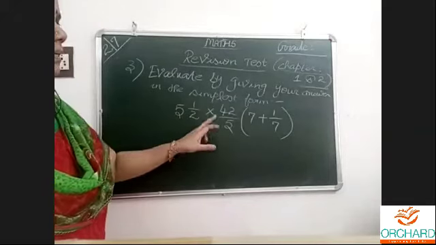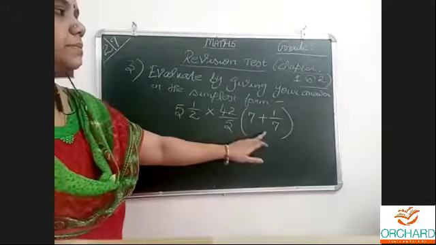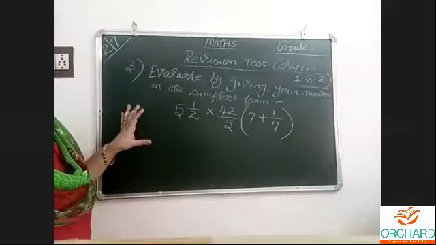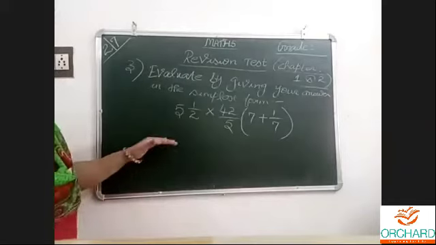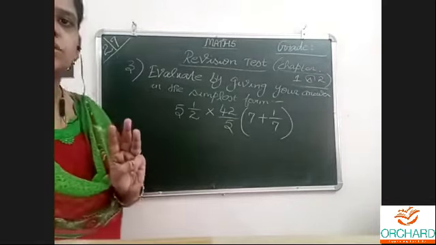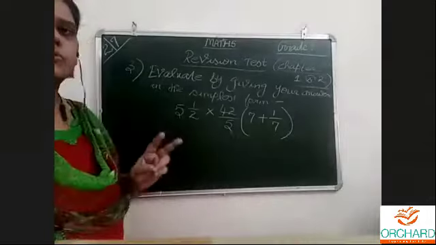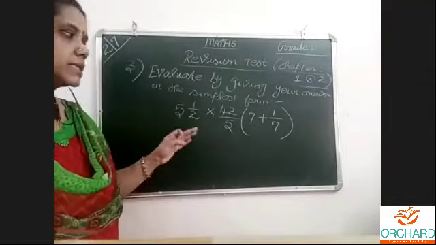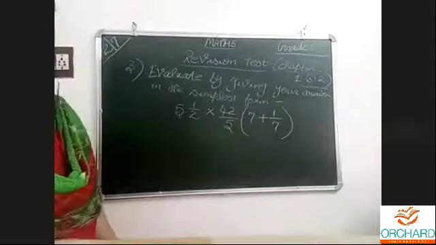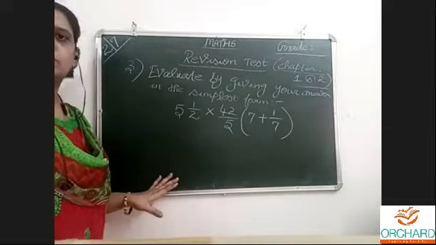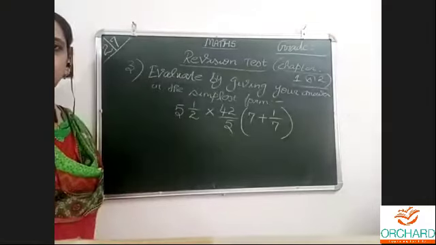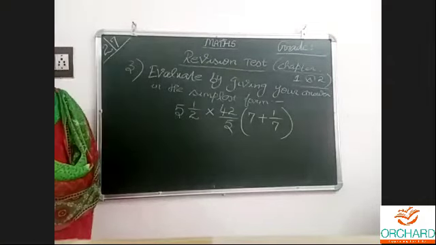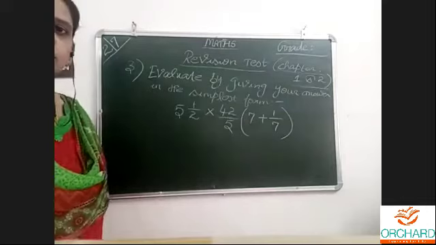5 1 by 2 multiplied by 42 by 5 in the bracket 7 plus 1 by 7. This is simplification. Just to simplify, full step-by-step simplification. I already told before starting this, it is a 2 or 3 marks question. I can give either 2 marks question in the paper or 3 marks questions I will give. Evaluate by giving your answer in the simplest form. First you solve this. I will check your thing. I will do this answer here. Then only we will pass on to the next. If I don't give the correct answer, there is no use.